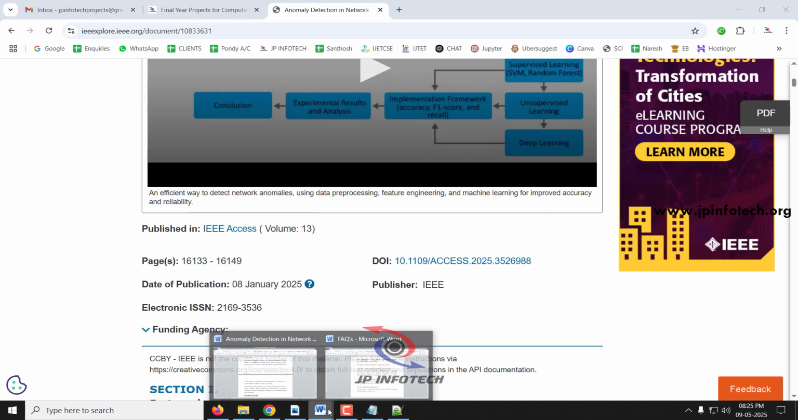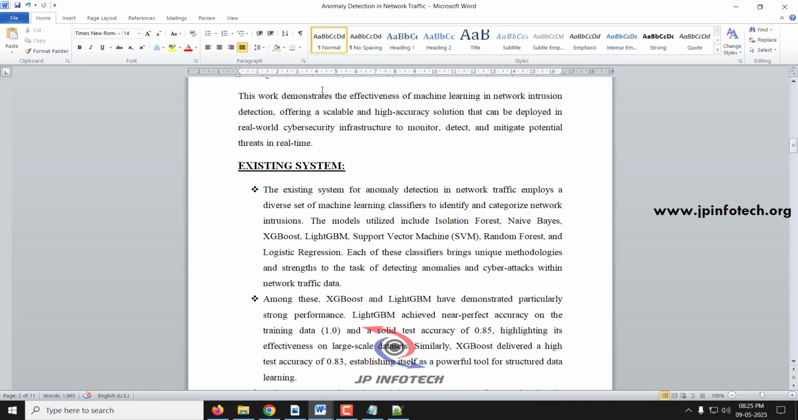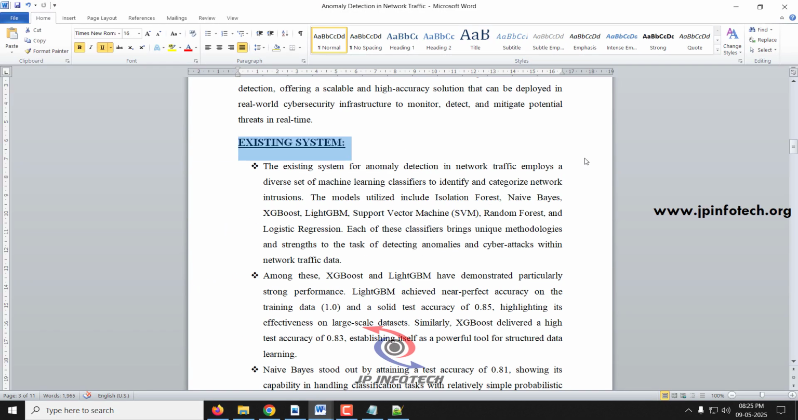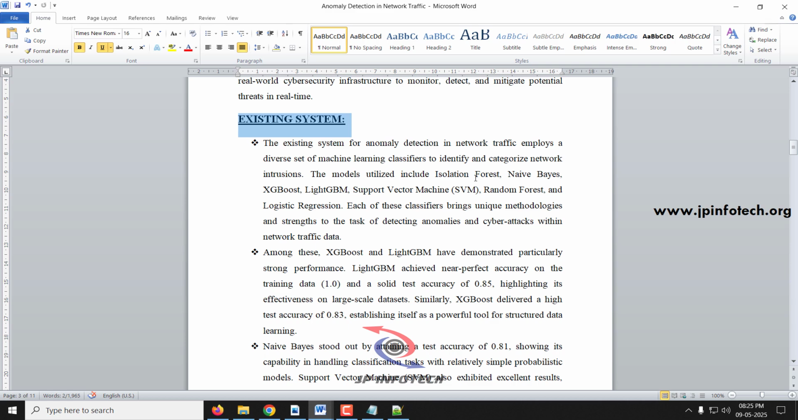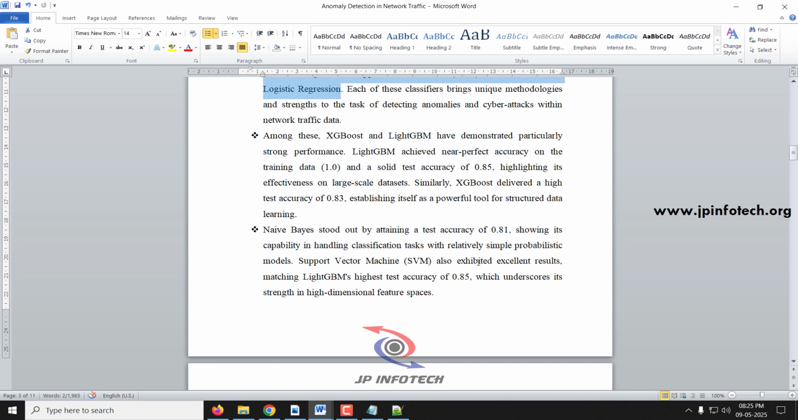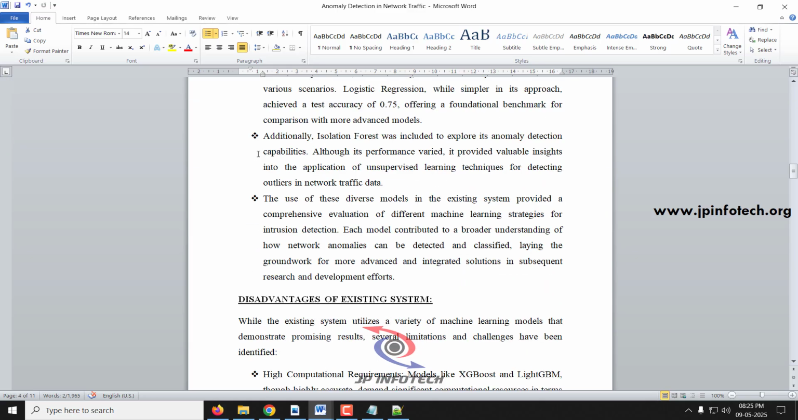Now let us see the existing system part. We have completed the abstract part. Coming to the existing system, we are going to consider the base paper as the existing system. In the base paper they have already worked with machine learning models like isolation forest, Naive Bayes, XGBoost, LightGBM, support vector machine, random forest, and logistic regression, and they achieved the highest accuracy with LightGBM. Those details are mentioned in detail in the existing system.